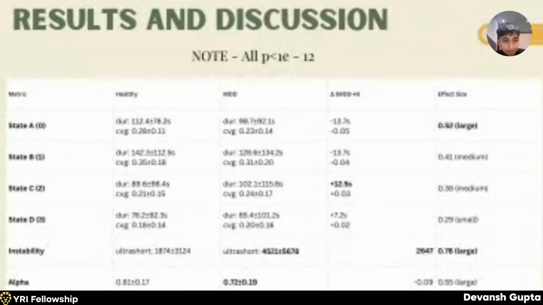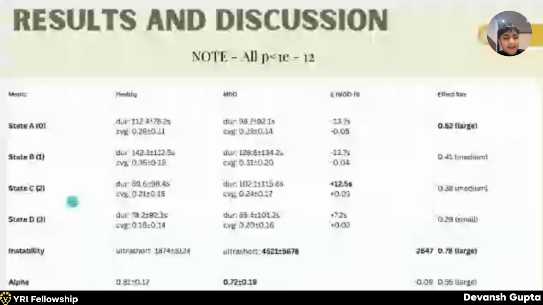Let's move to state B. State B shows moderate reductions, which indicates secondary instability, but not primary instability as in state A. State C shows increased duration and coverage, which suggests persistent attentional engagement consistent with rumination. And state D, minor increases in state D likely reflect compensatory control requirement.